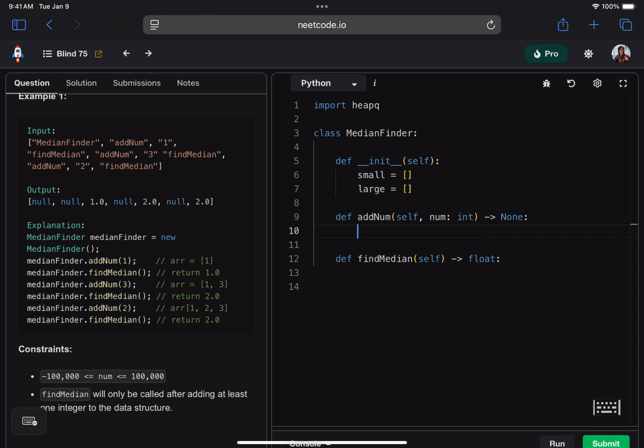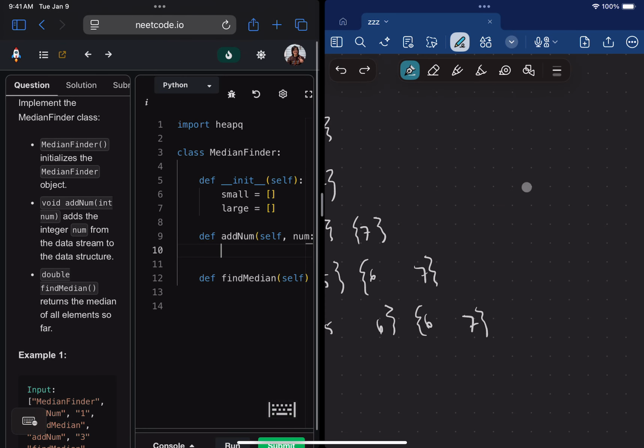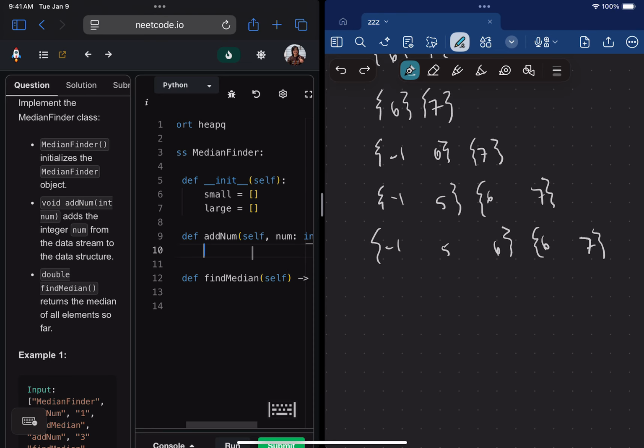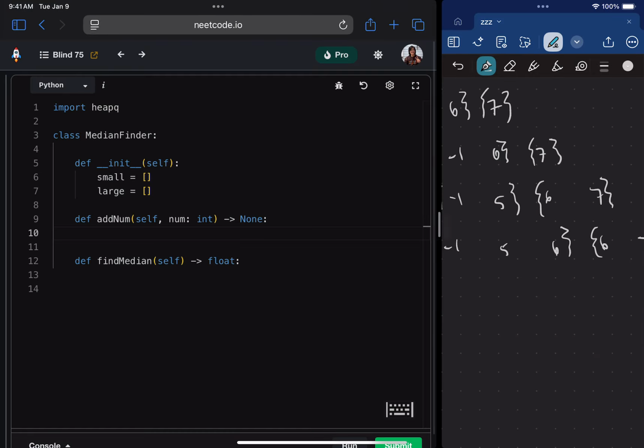Now, the way we can figure that out, and let me actually pull up the diagram, is by comparing the thing that we're about to add to either the biggest of the smalls or the smallest of the bigs. I'm going to give myself some more space here. I'm going to arbitrarily say, and it doesn't matter, we could do this where the large heap is always equal to or longer than the small heap, but I just want the smaller heap to be the bigger one. It doesn't really matter how you do that. So there's two choices, right? Two partitions. Either we add it to the small or we add it to the big.